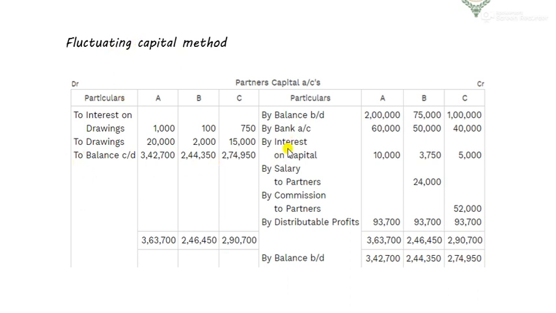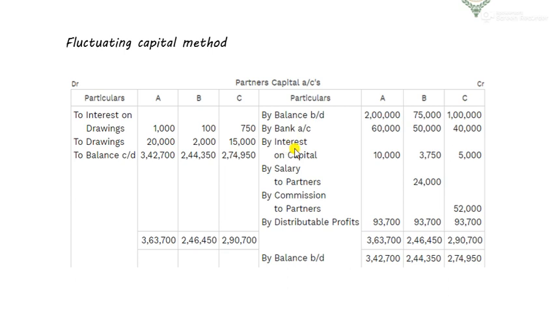Okay, so interest on capital. As explained to you in the previous classes, what is it? The partnership firm pays a certain percentage of amount to the partners for investing capital. I explained the concept of why it is paid earlier, so I won't repeat it.